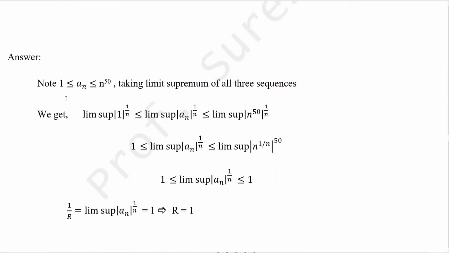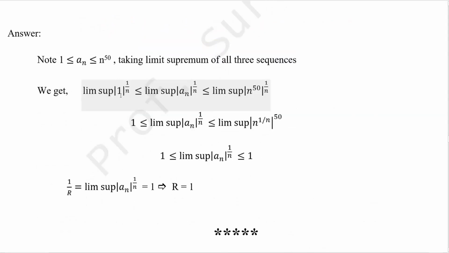Note, a very important one: 1 ≤ d(n) ≤ n^(1/50). Take any number. The number of divisors is always less than or equal to that number. Am I right? Suppose you take 6, the number of divisors of 6 is less than or equal to 6. Like this you can check any number: 1 ≤ d(n) ≤ n^(1/50). Take the limit supremum of all three sequences.